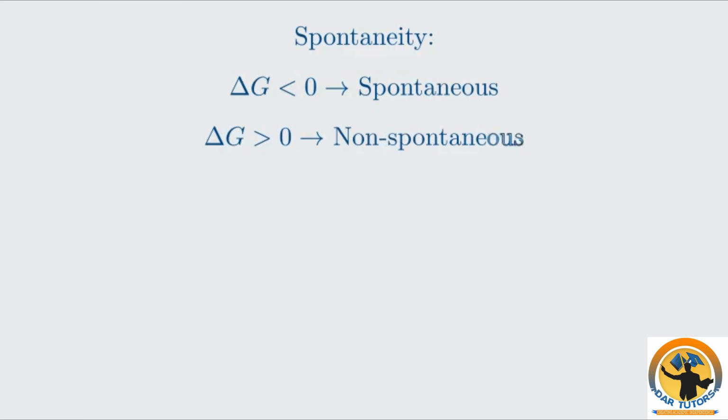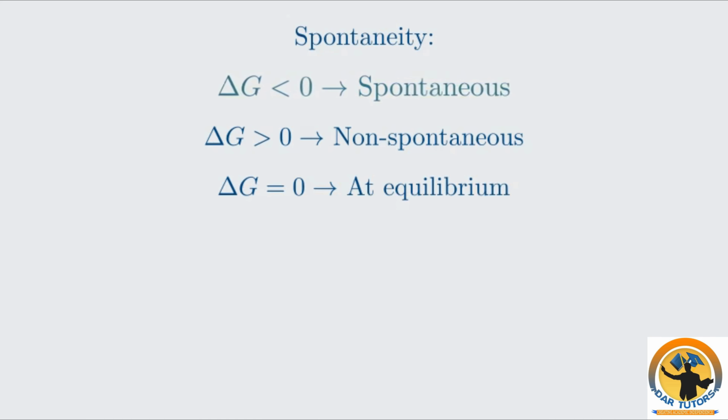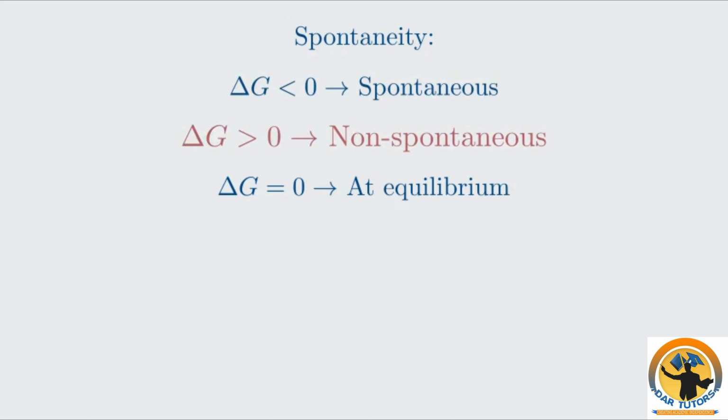Spontaneity in chemistry means a process that occurs without external energy input. The sign of the Gibbs energy change, dG, is the key indicator. A process is spontaneous if dG is negative. A negative dG corresponds to an increase in the entropy of the universe. If you see a negative dG, the reaction will happen on its own. A process is non-spontaneous if dG is positive. This means that to make the reaction happen, you must supply energy from an external source.